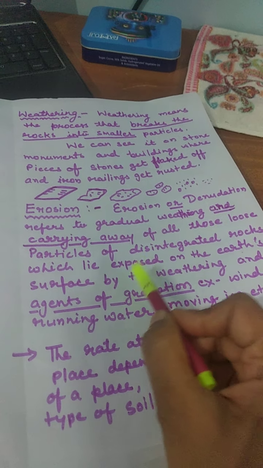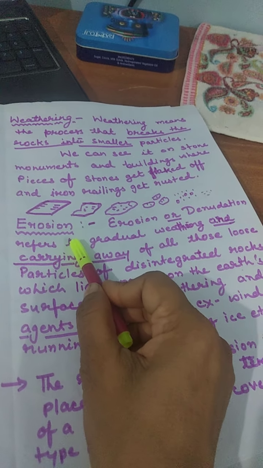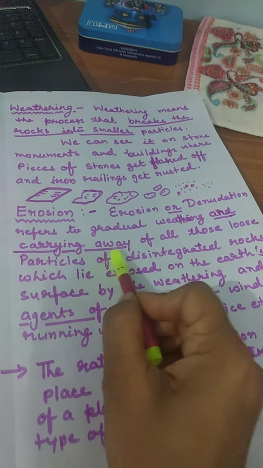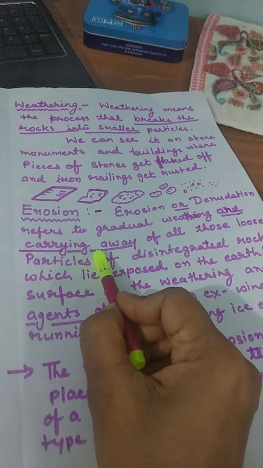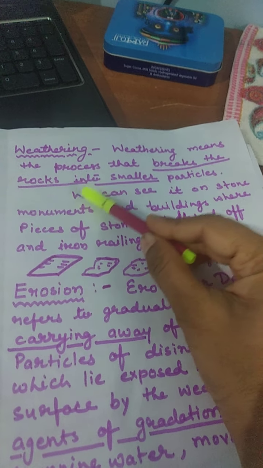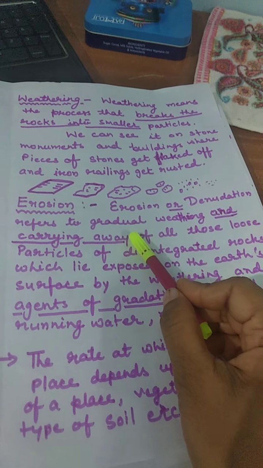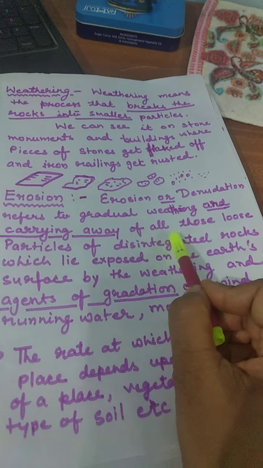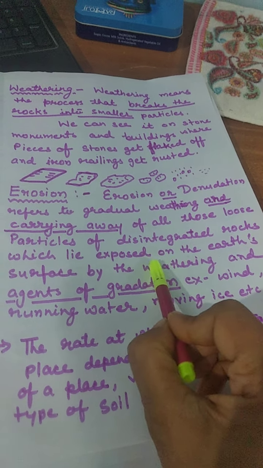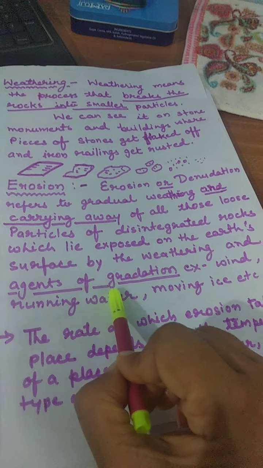Don't be confused, children, among erosion and weathering. Here, erosion refers to gradual weathering and carrying away. Means motion is here in erosion. But here in weathering, there is no motion. It only breaks the rocks into smaller particles. And here in erosion, this is gradual weathering and carrying away of all those loose particles of disintegrated rocks which lie exposed on the earth's surface. By whom? By the weathering and agents of gradation.